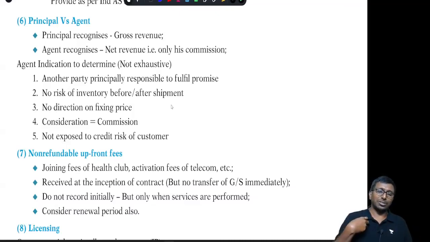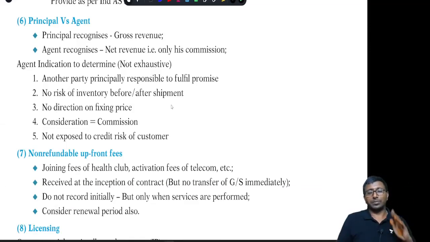That means what is my commission, that only will become my sales, not the total amount I am receiving on behalf of somebody. That is not my sales. Yeah. So they have given some indicators with respect to agent. Another party is principally responsible to fulfill the promise. Right. That means I am an agent. I am not responsible. No risk of inventory. I mean, if something happens, any loss to the inventory, expiry date or something like that, I am not responsible. That means I am an agent. And there is no discretion in fixing prices. I can't fix it.